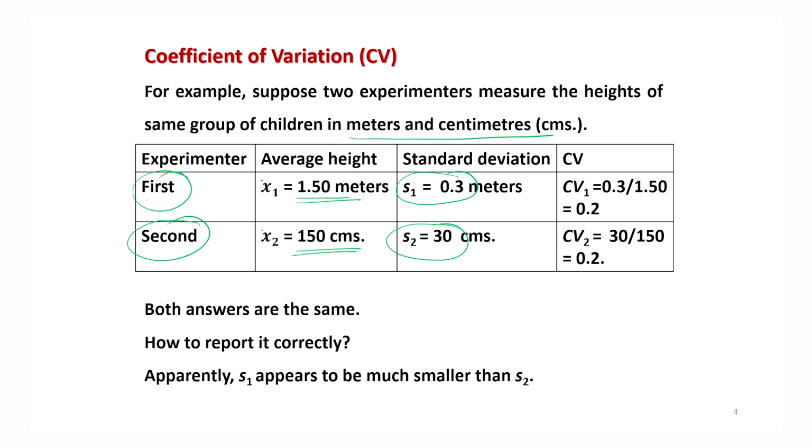So, in order to understand it, we find the value of the coefficient of variation, and for the first data set this comes out to be 0.2 and for the second data set it also comes out to be 0.2. So, that means both the answers are the same. So, now you can say that both the data sets are the same and there is no difference with respect to mean and variance. Right. So, that is how the concept of coefficient of variation helps us, right.